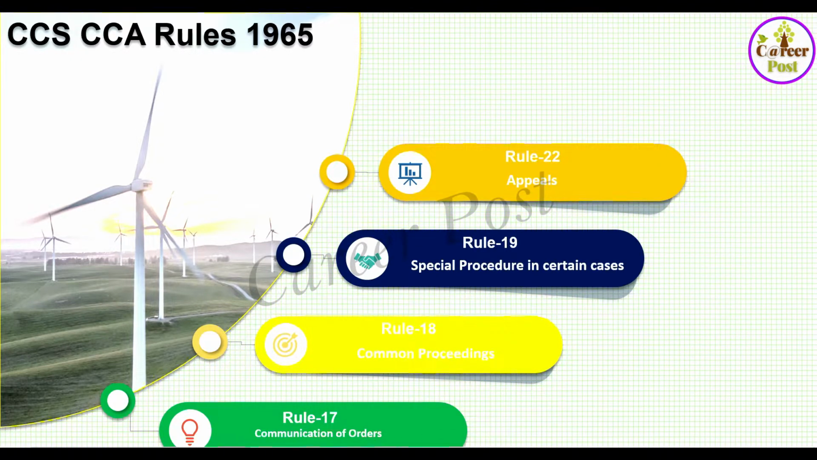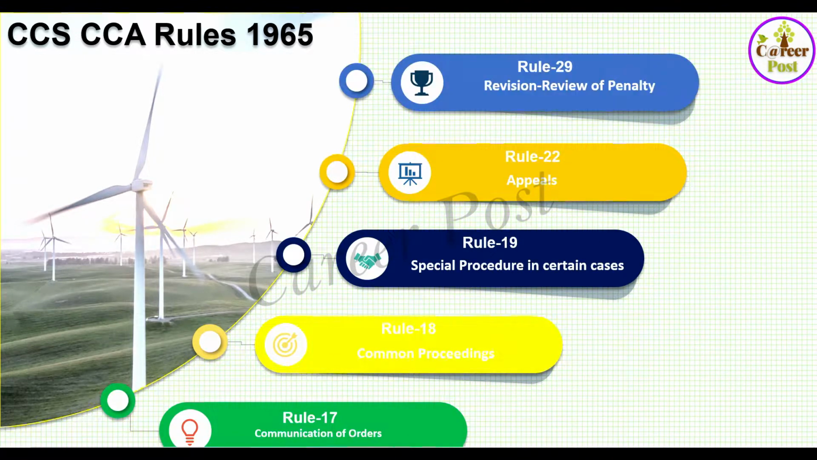Rule 22 deals with the appeals, the time frame within which a charged official can appeal, and the time frame within which the appeal should be disposed. These are all dealt with under this rule. And rule 29 deals with the revision and review of penalty. The review is done by the President of India. Revision can be done after 6 months.